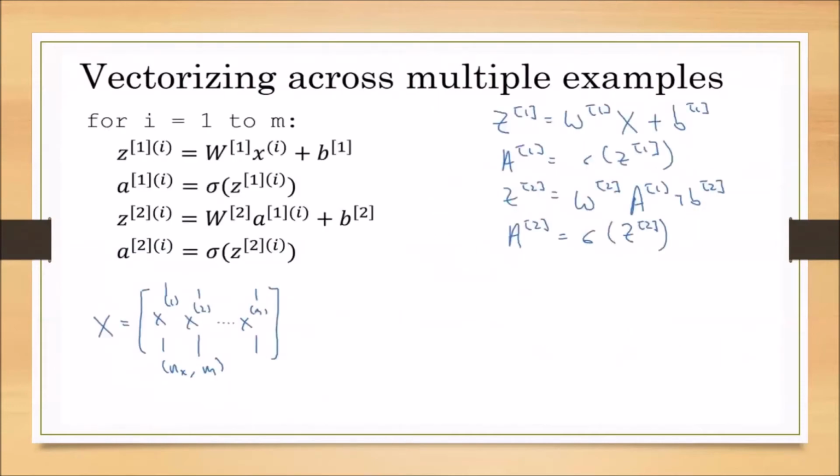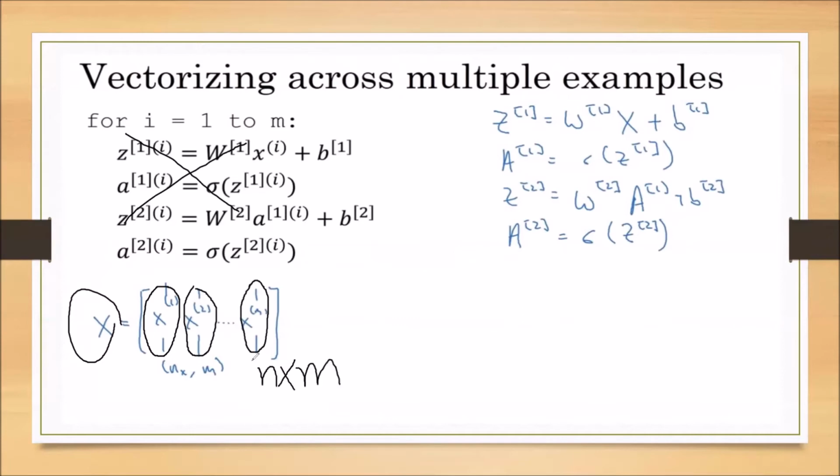But when we vectorize, when we do not want to use the for loop, all training samples can be expressed in a single X. Now X consists of all training samples' features. The first row is the first training sample's features, the second row is the second training sample's features, and the mth row is the mth training sample's features. So now I can express this as an n by m matrix, which consists of the features of all m training samples.